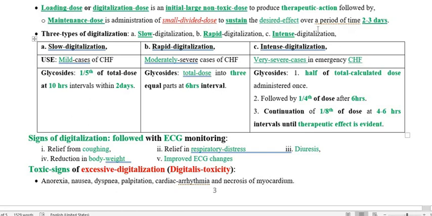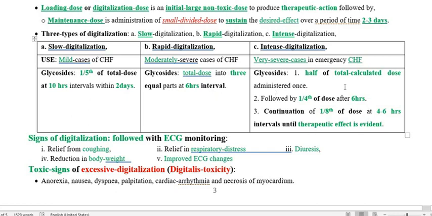Whereas the last one is intense digitalization, for patients with congestive heart failure in very severe cases, and in that case the glycoside should be administered in 3 phases. In the first phase we administer half of the total calculated dose of the cardiac glycoside at one time, as a single dose.